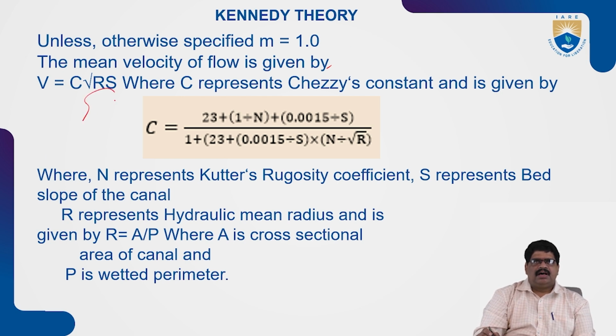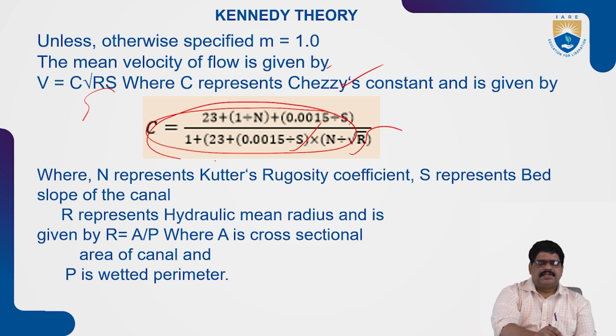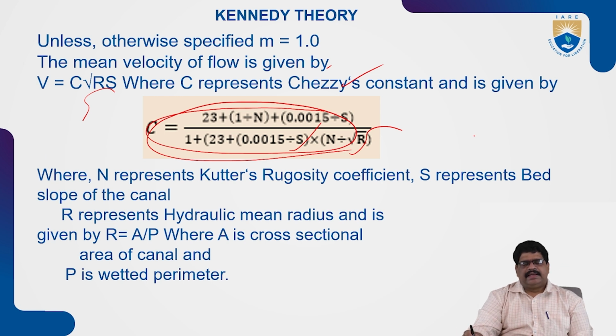Here C represents Chezy's constant, and Chezy's constant is equal to 23 plus 1 over N plus 0.00155 over S, divided by 1 plus 23 plus 0.00155 over S into N over under root R. By using this formula, Chezy's constant C is calculated.